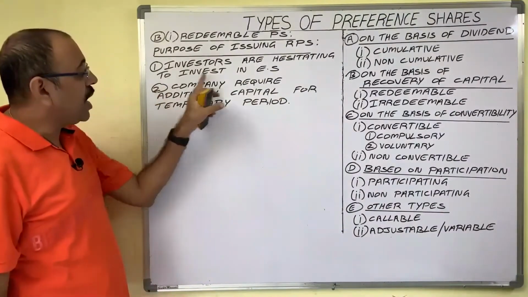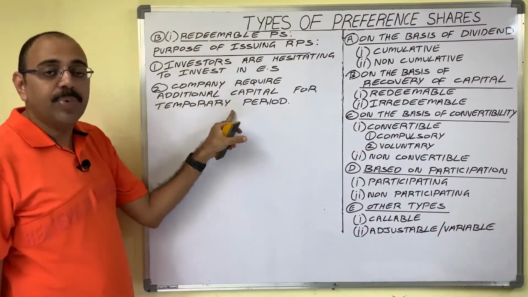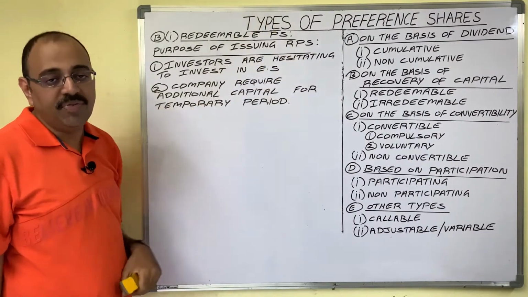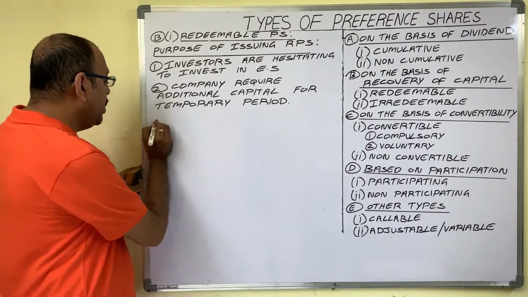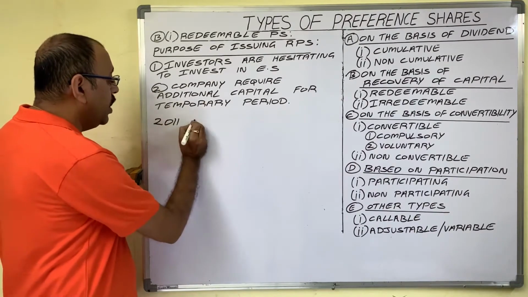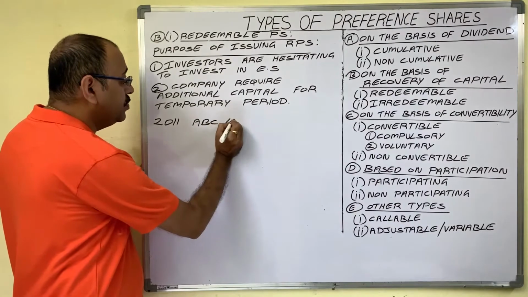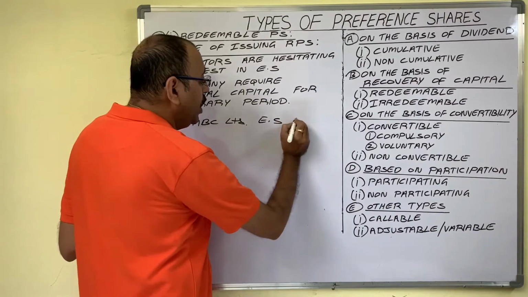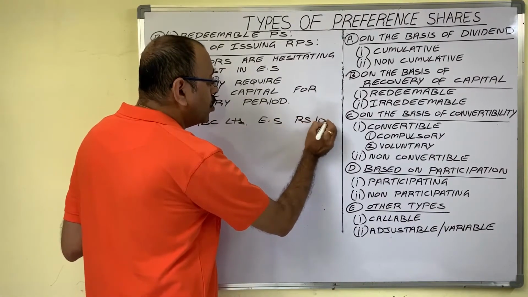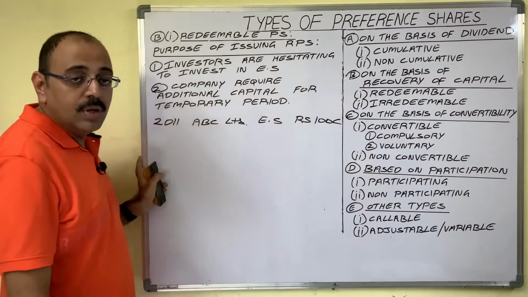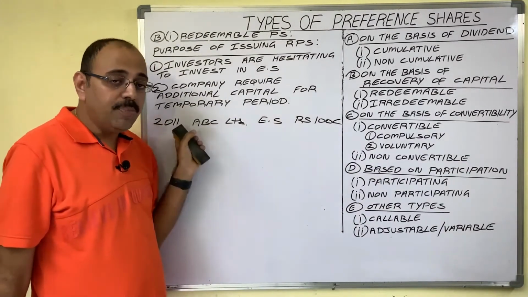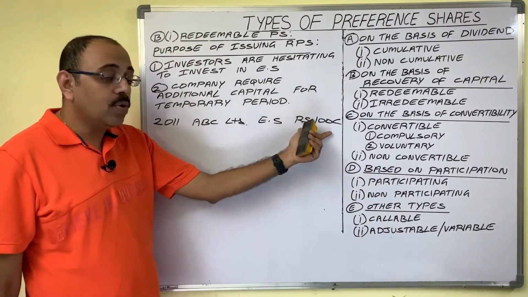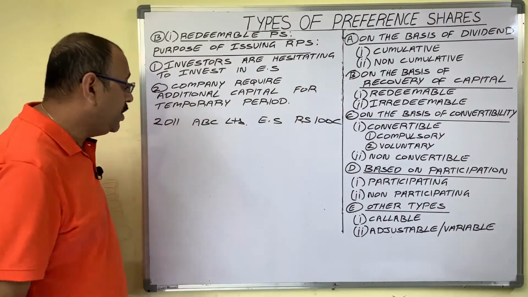The second reason is when the company requires additional capital for a temporary period. In that case also, the company prefers to issue redeemable preference shares. Take one example. In 2011, ABC Limited issued equity shares to the public worth 100 crore. So this amount is permanent capital to the company now. When the company is liquidated, only then does the company return this 100 crore rupees to shareholders.